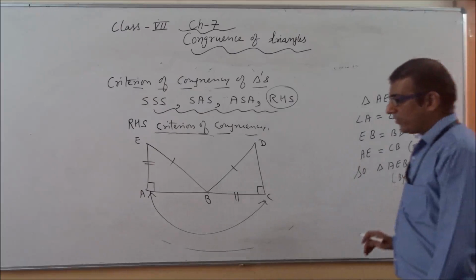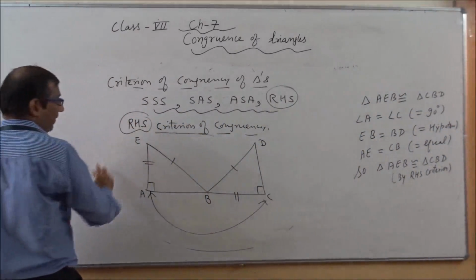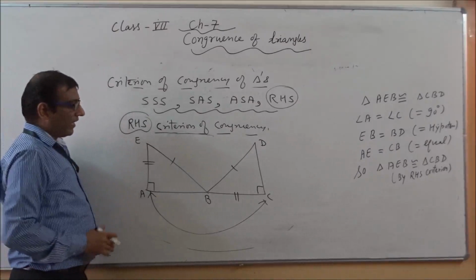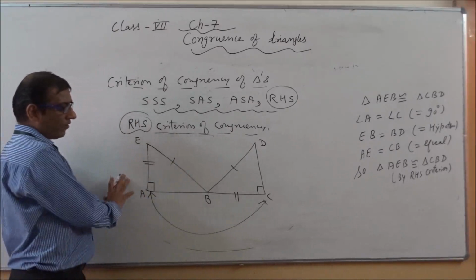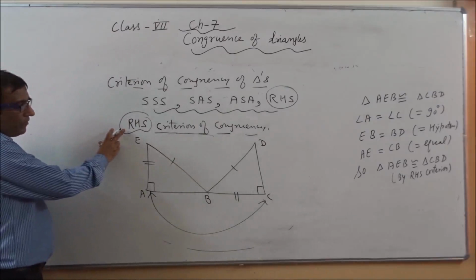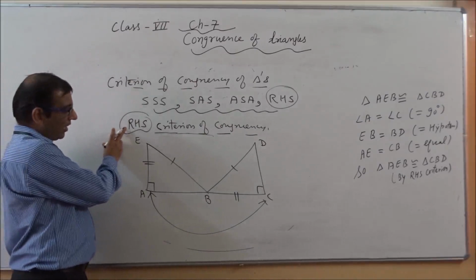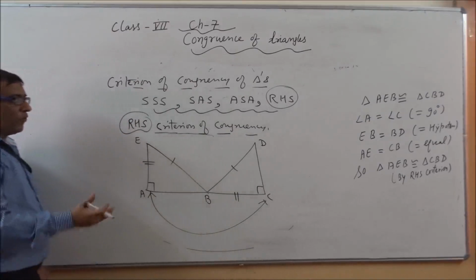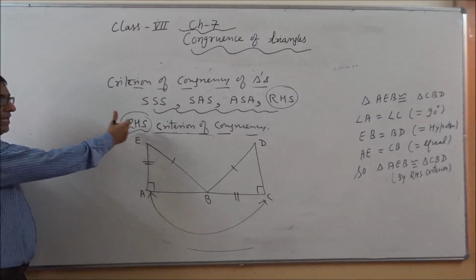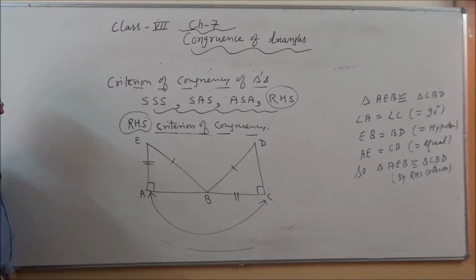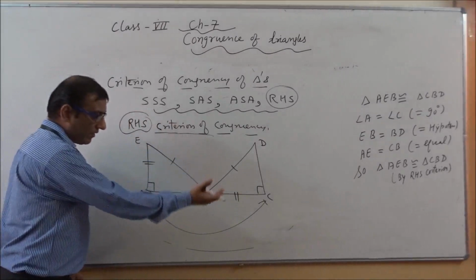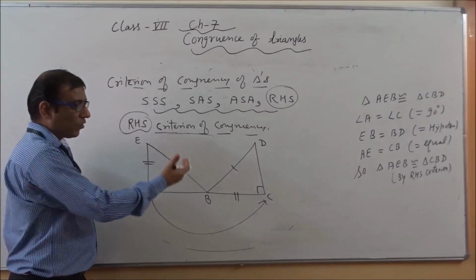Right. So what is the meaning of this criterion? The meaning of this criterion, we can say, under a given correspondence, two right angle triangles, both are right angle triangles, are congruent if the hypotenuse and one more side, or we can say two triangles are congruent if the hypotenuse and one leg of one right angle triangle are equal to the hypotenuse and leg of another triangle.